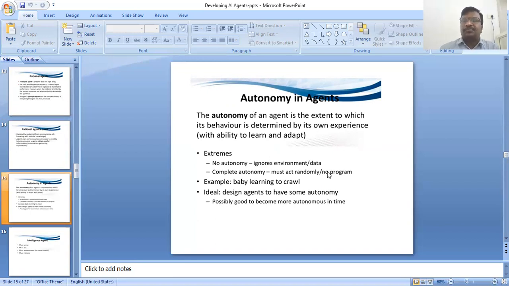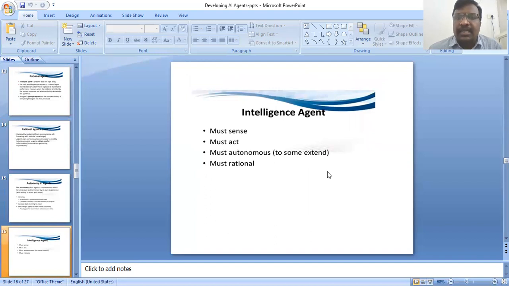Next one, the intelligent agent. An intelligent agent must sense, must act, must be autonomous to some extent, and must be rational.